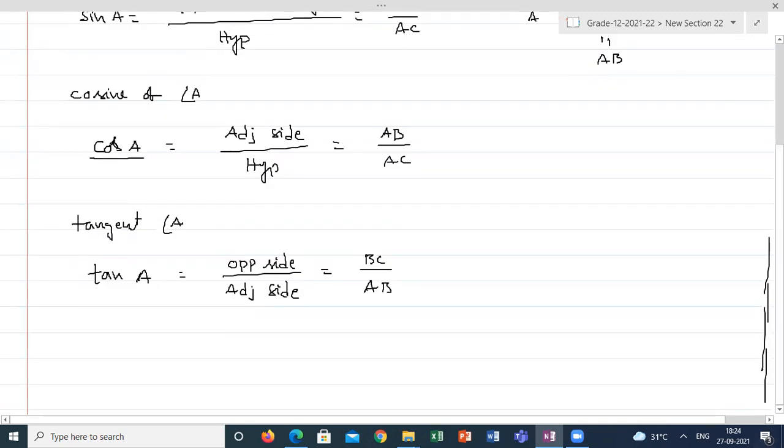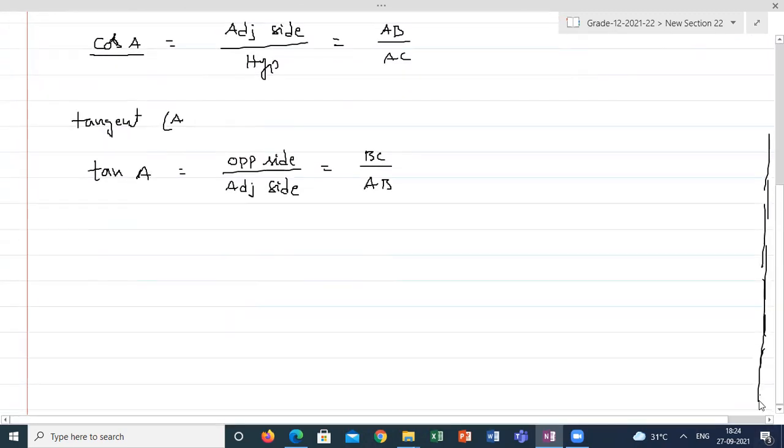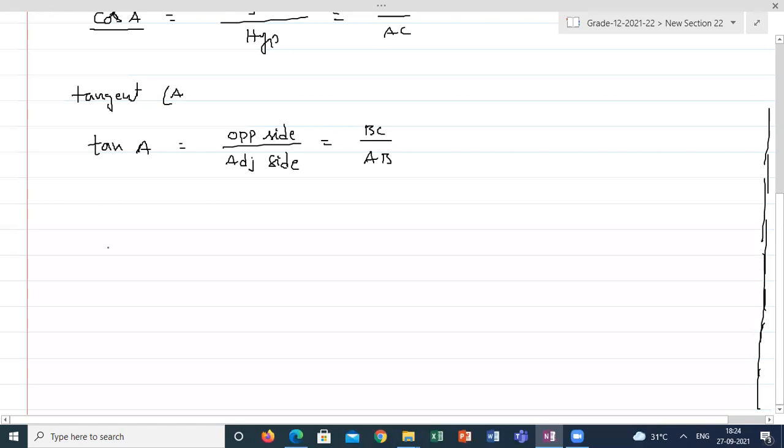I already told you these reciprocals are used as some other ratios. Suppose I am taking the sine one, the reciprocal of the first one is used as another ratio. What is that ratio? That is called cosecant. Cosecant of angle A, generally pronounced as cosecant A, is the ratio 1 by sin A. We know sin A is opposite side by hypotenuse, so 1 by sin A is hypotenuse by opposite side.